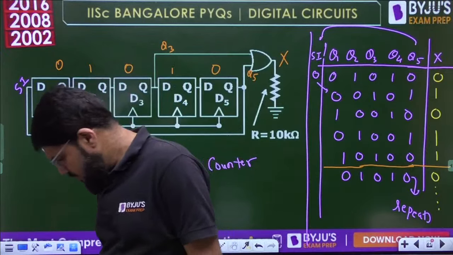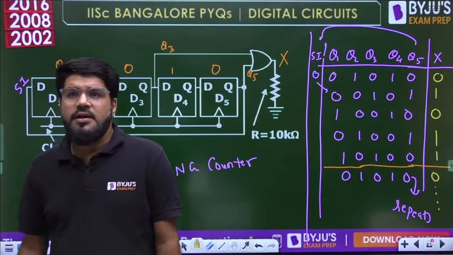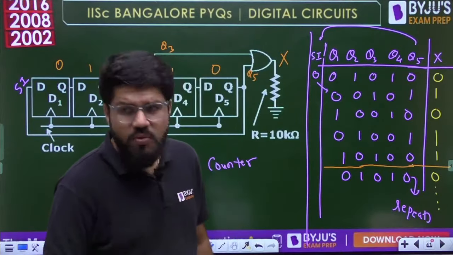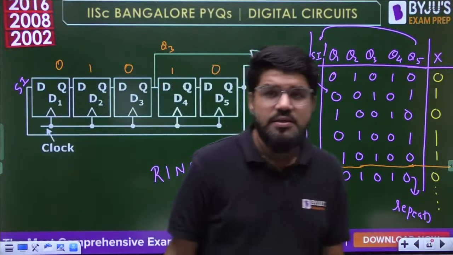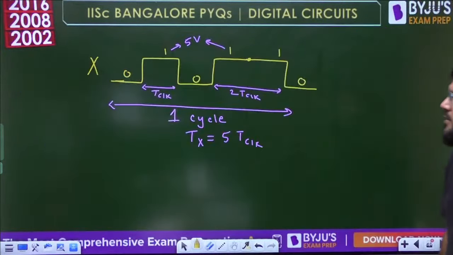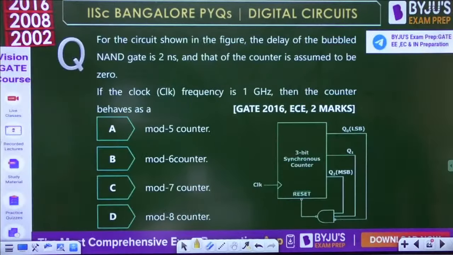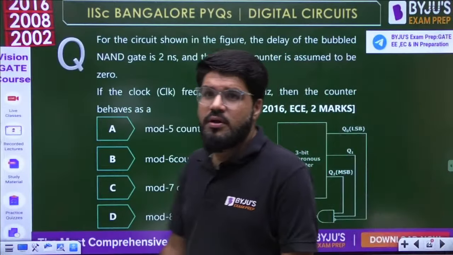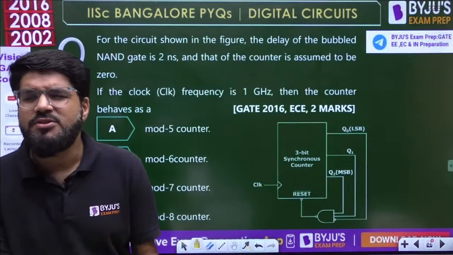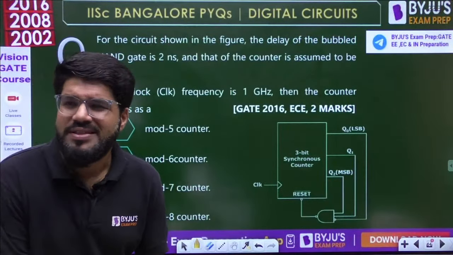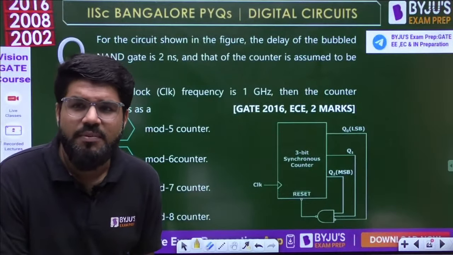Any confusion, anytime you can let me know, but these are good questions. Moving ahead to the next, dear. Here it is, again a good question based on counter. That was 1 mark. See, some questions were simple for 2 marks also. Some questions become very tricky for 1 mark also.